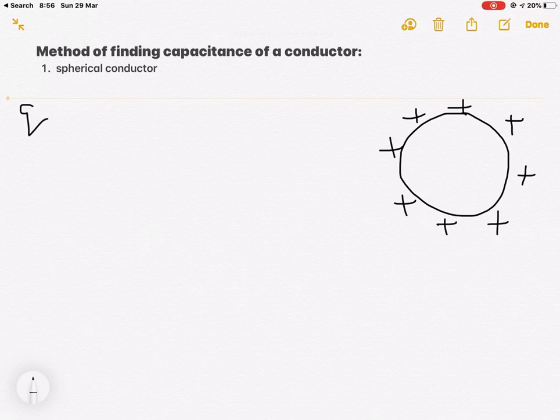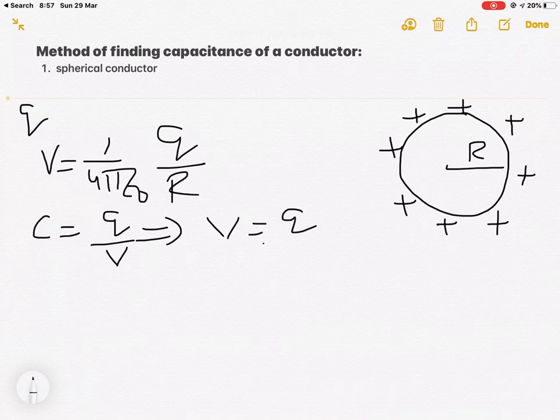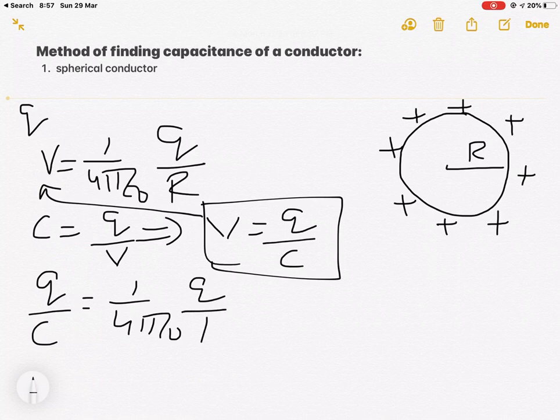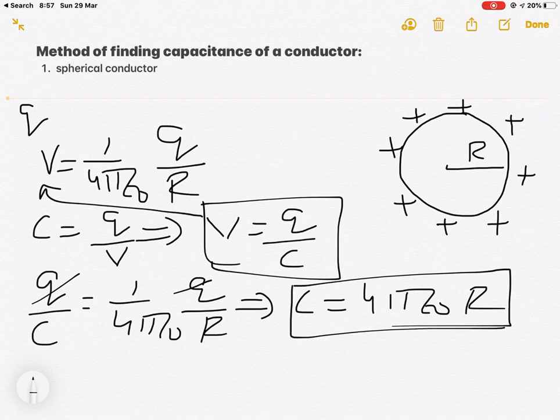Now due to this charge Q, let the potential attained by this sphere be 1 by 4 pi epsilon naught, Q over the radius R. Now we know from the previous formula C is equal to Q over V. So from here we can write V is equal to Q over C. Using this expression in the potential, we can write Q over C is equal to 1 over 4 pi epsilon naught times Q by R. So from here we get the value of capacitance equal to 4 pi epsilon naught R. So this is the expression for capacitance of a spherical conductor.